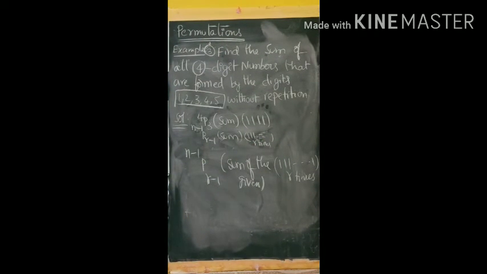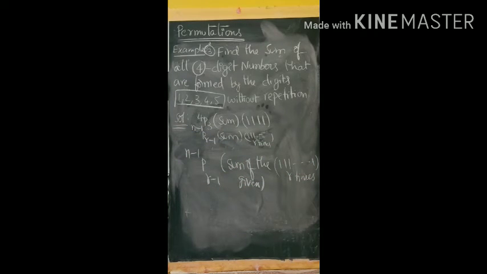That is the formula to find the sum of the r digit numbers formed with n distinct digits in which 0 is excluded. Here 0 is not there in the given digits. If 0 is excluded, we should go for this form: n minus 1 p r minus 1 into the sum of the given digits into 1, 1, 1, and so on, r times.